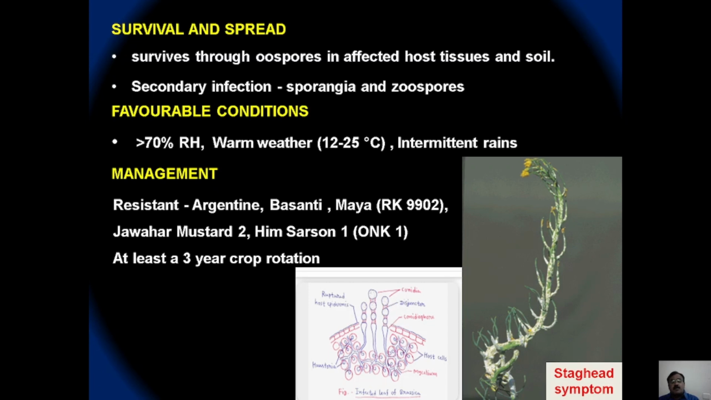So relative humidity of more than 70%, warm or low temperature between 12 to 25 degrees Celsius, and intermittent rainfall favor the development of the disease. Some of the cultivars reported as resistant include Argentine, Basanti, Maya, that is RK9902, and then Jawahar mustard 2, Him Sarson 1, which is mentioned as ONK1. And if the disease is very severe, then better go with crop rotation with a non-host crop for a minimum period of 3 years, which may be helpful to avoid further occurrence of the disease.